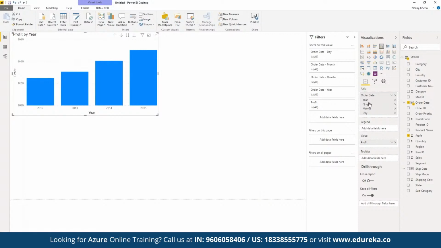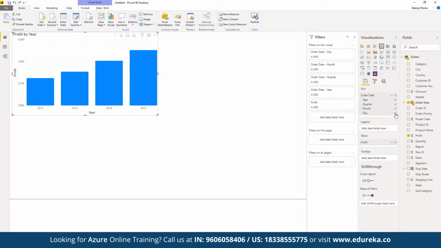Now in terms of axis, here we have year, quarter, and date available. In terms of legend, suppose we have year. Suppose we want to visualize this based on month.